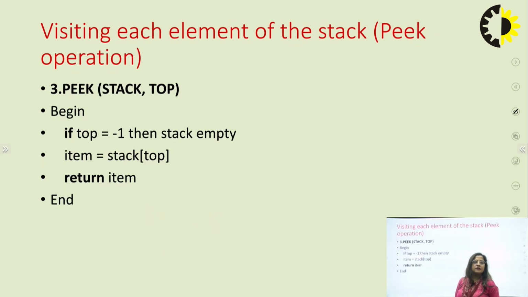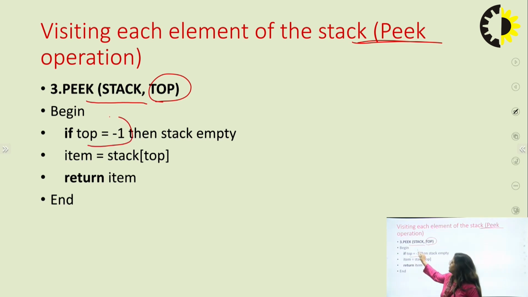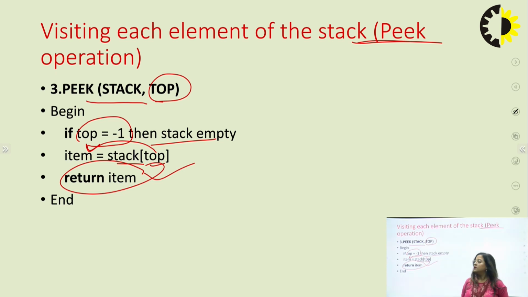Next one, to visit each element of the stack, is the peek operation. Peek operation is to see the last element. Last element means the top element of the stack is displayed. Again check if top value is minus 1, same thing: the stack is empty, so you cannot display any number with peek. But if your stack has some numbers, then stack of top gives the item and returns your last item. This number is not deleted from your stack. It is only used for display.